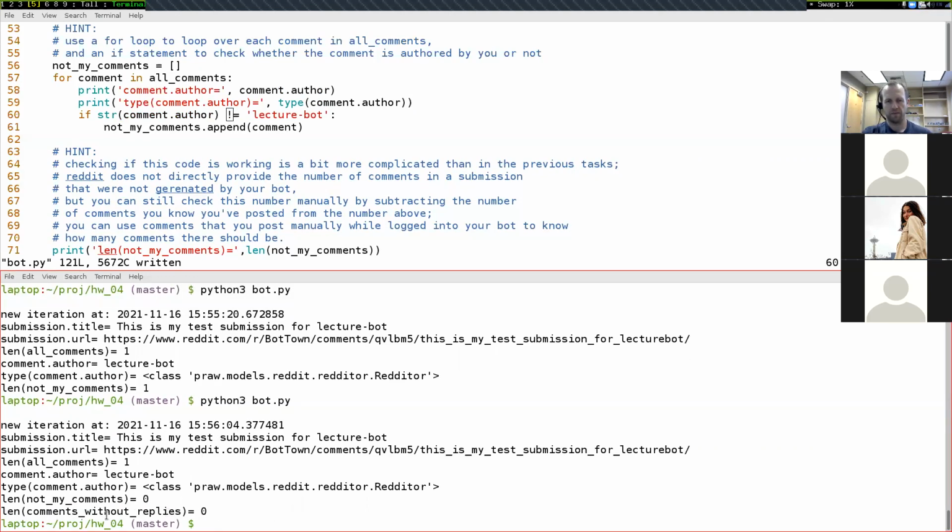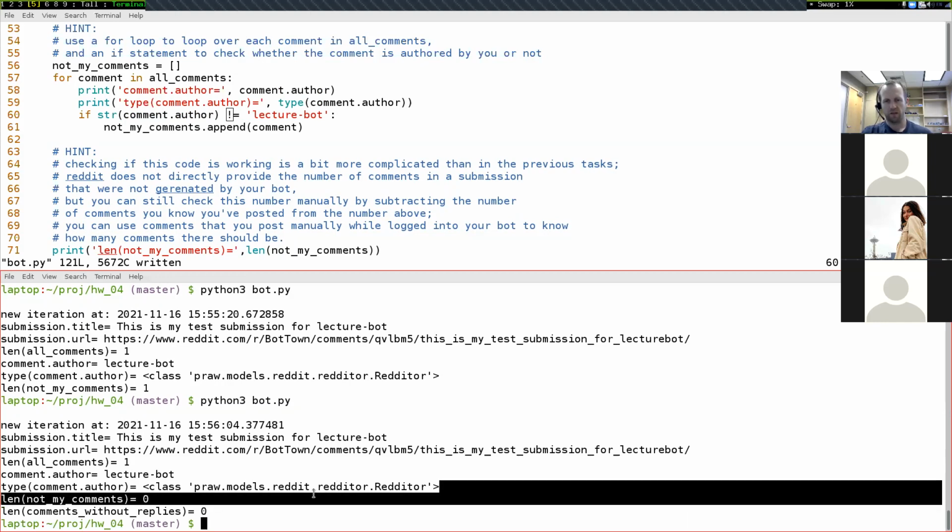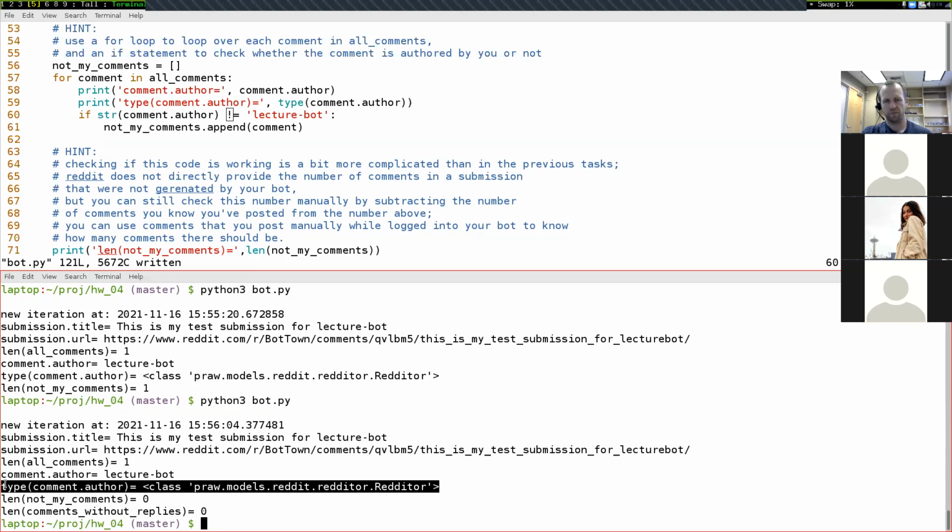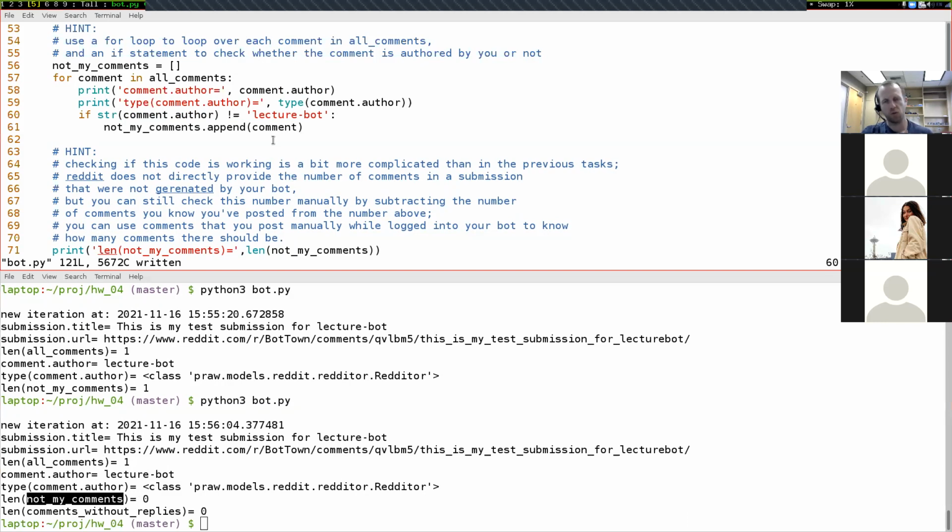And there we go. Now we have length of all comments equals 1, and a length of not my comments equals 0. So that looks good because there is one comment and there is one comment that is not my comment. Before I get to questions though, I really want to check this and make sure that it's actually working.